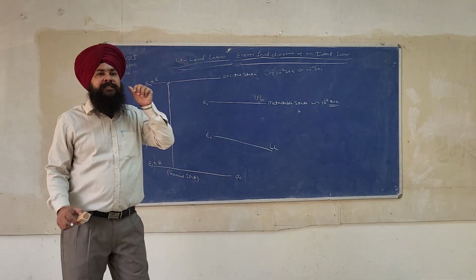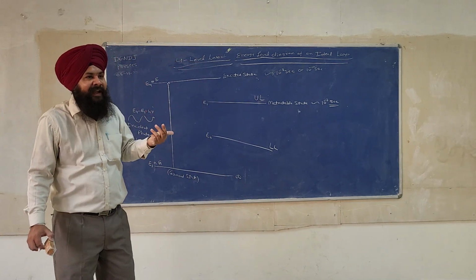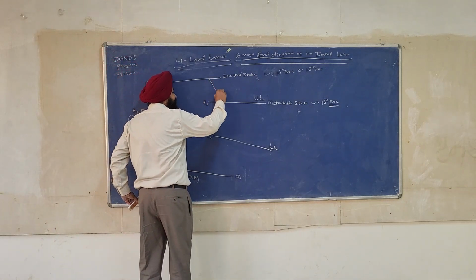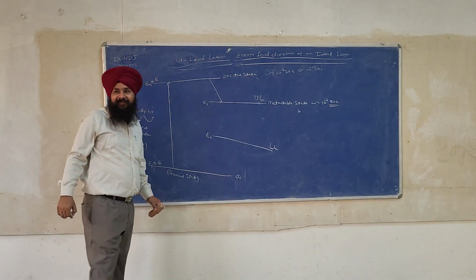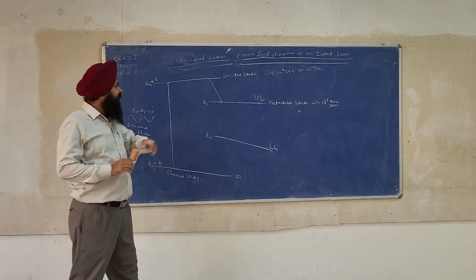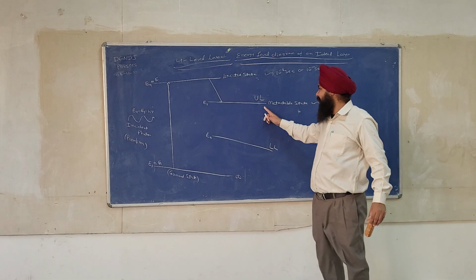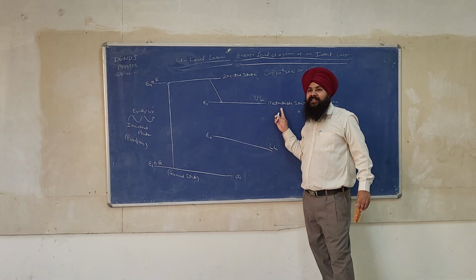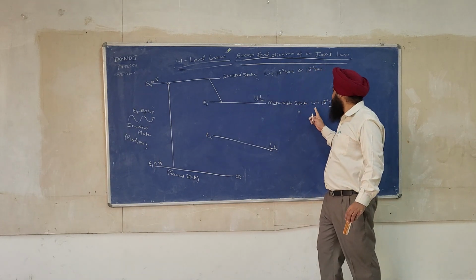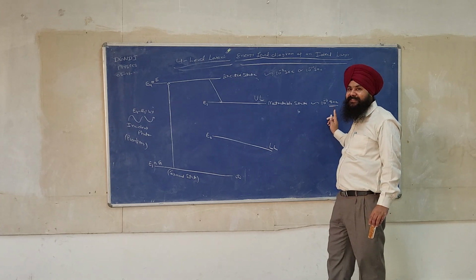So the atom will spend this fraction of time and then de-excite to a new energy state called E3, the metastable state, which has a lifetime of the order of 10⁻³ seconds.